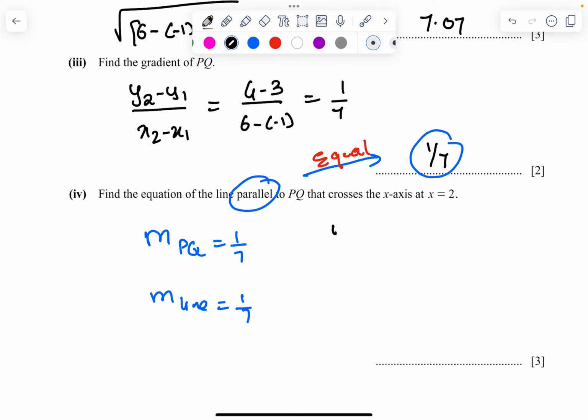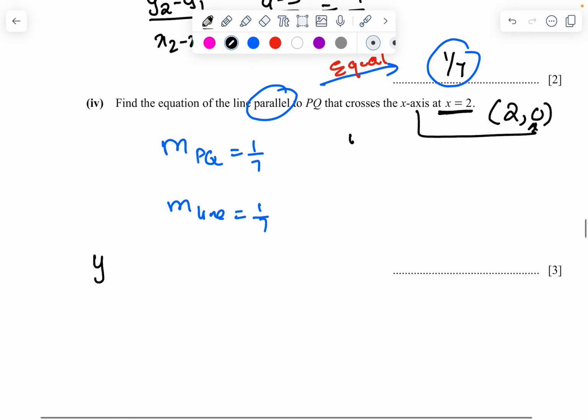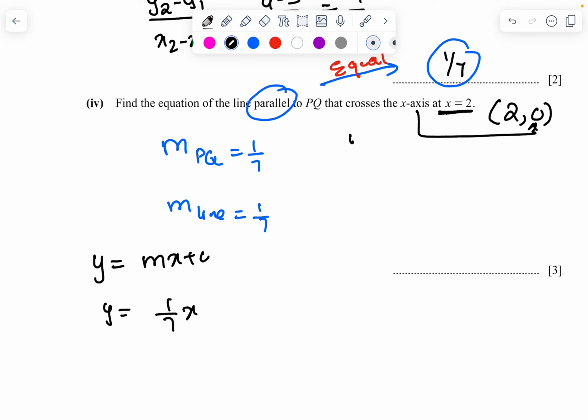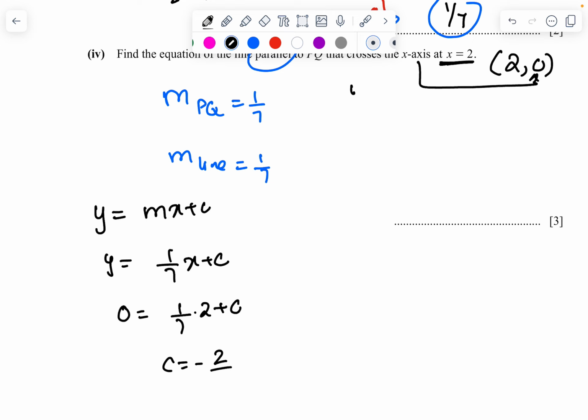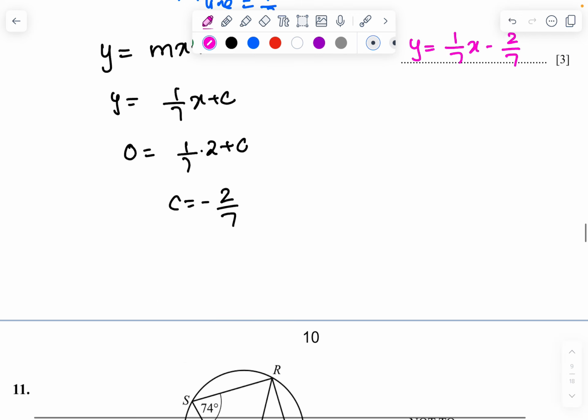And it crosses the x-axis at x equals 2, which means the point 2 comma 0. X-axis means y value equals 0. So what is the equation? y equals mx plus c. So y equals 1 upon 7 x plus c. Now substitute the point 2 comma 0: 0 equals 1 upon 7 times 2 plus c. So this gives me the value of c as negative 2 upon 7. So the equation is y equals 1 upon 7 x minus 2 upon 7.